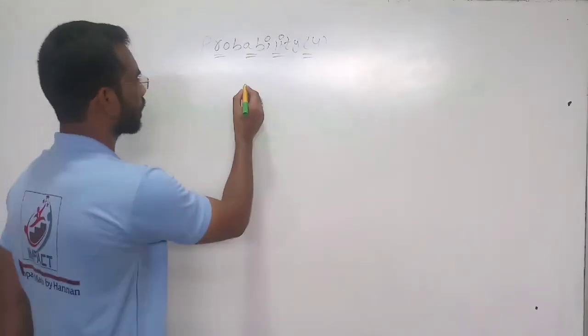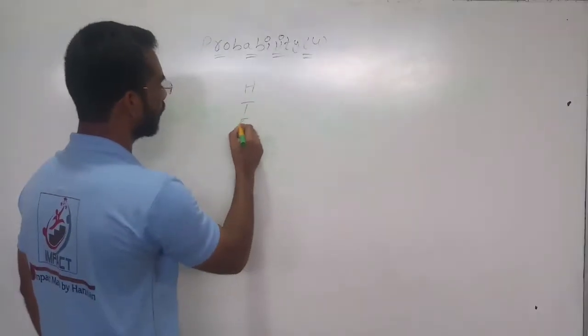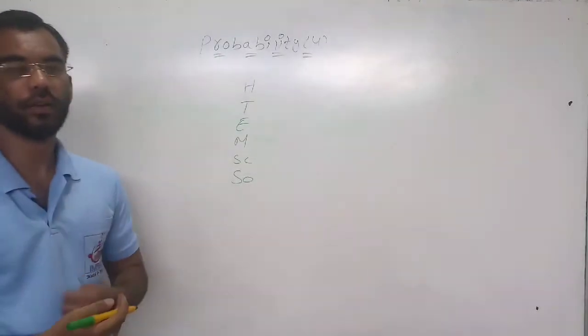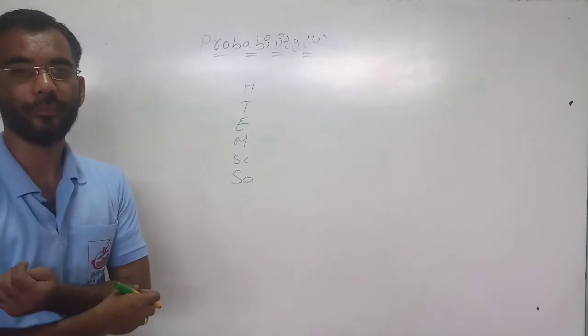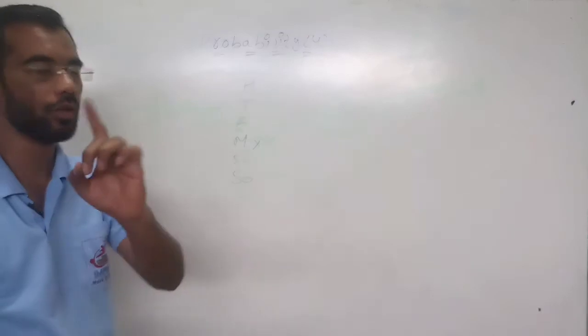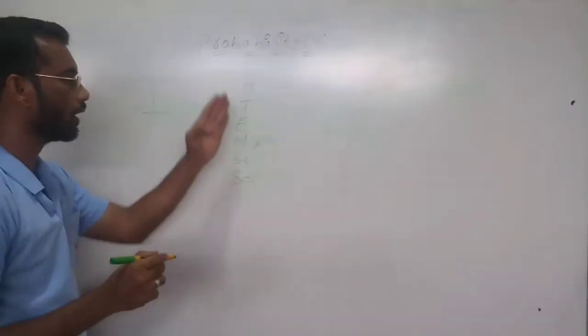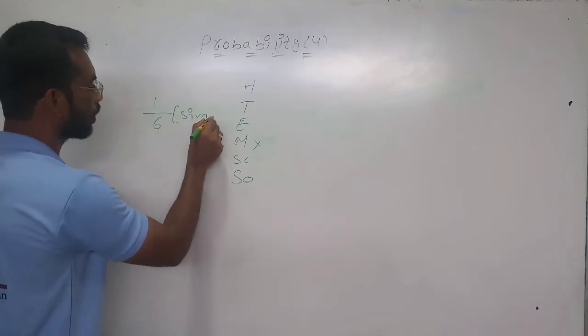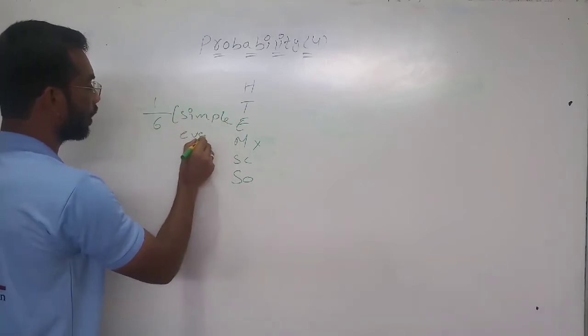Now if you go for the subjects Hindi, Telugu, English, Mathematics, Science and Social, if someone asks you to get the textbook of mathematics, how many textbooks are you taking? Only 1. Out of how many? Out of 6 textbooks. Then it is a simple event.